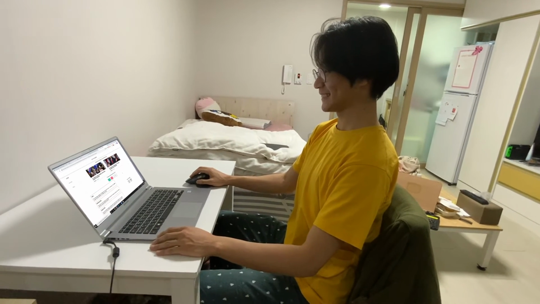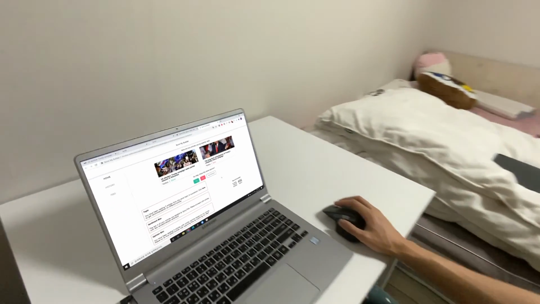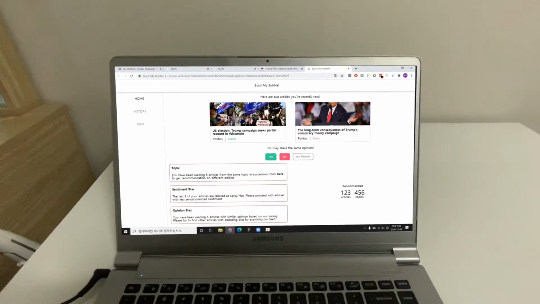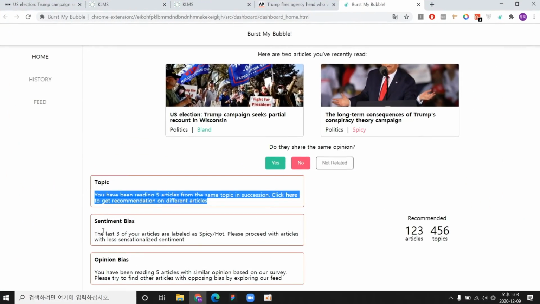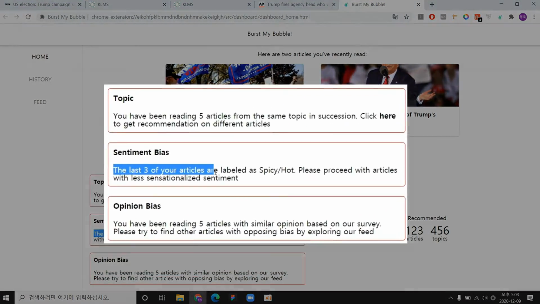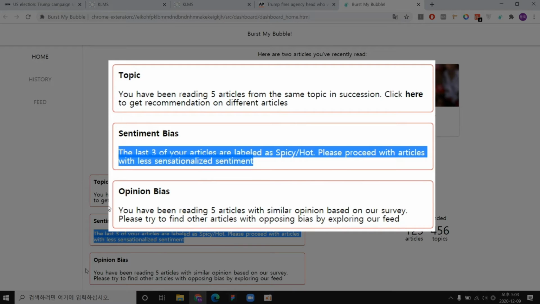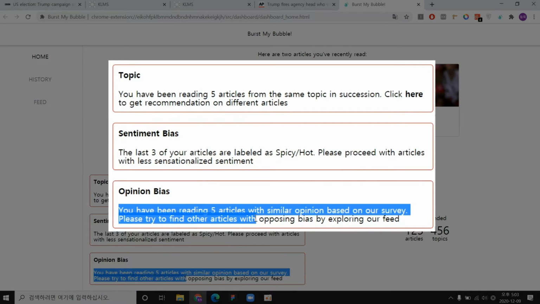With Burst My Bubble, I realized how much of a filter bubble I was locked in. With its help, now I know that I've been reading too many sensationalized articles with only one-sided, biased opinions on a single topic. I read so many articles with the same opinion? This filter bubble is dangerous.